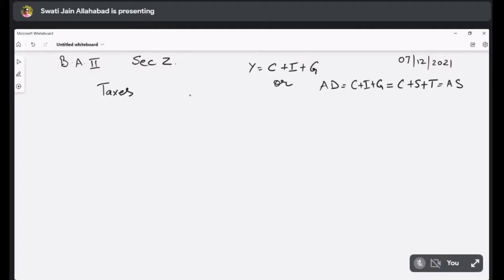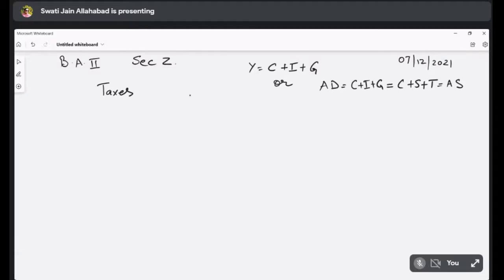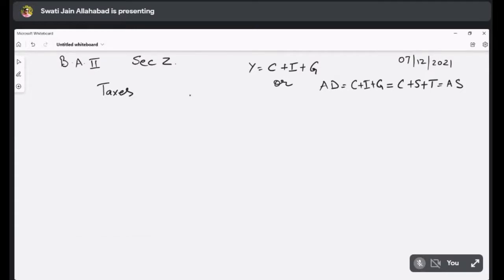Okay. So we all understand that for the macroeconomic equilibrium, the demand side has to be equal to the supply side. Aggregate demand has to be equal to the aggregate supply. Leakages have to be equal to the injections. So I plus G is the injection part, S plus T is the leakage part. And for the equilibrium, these two have to be equal to each other. Okay. Now, when there is G, there is T also.